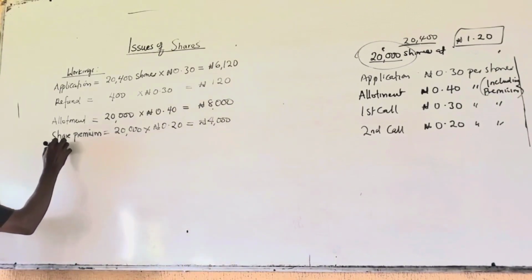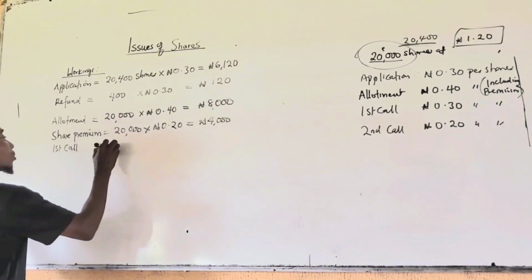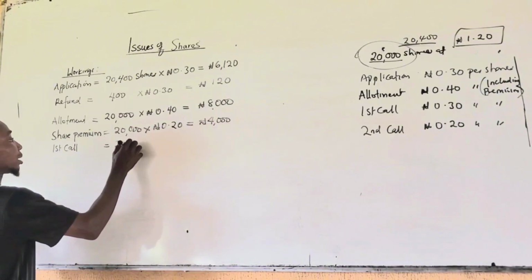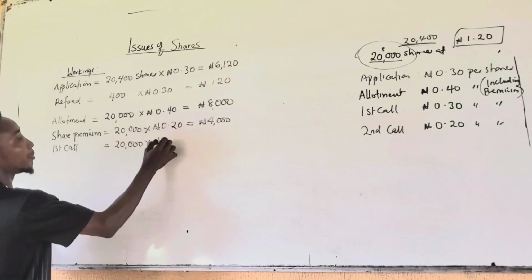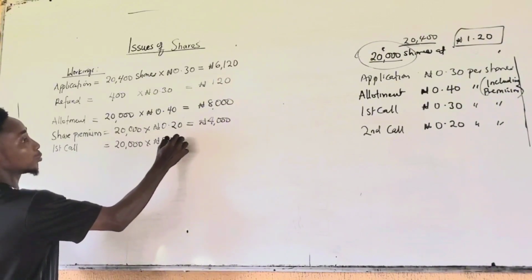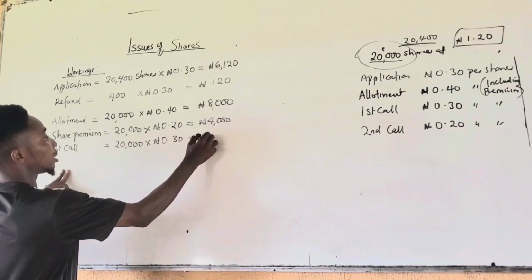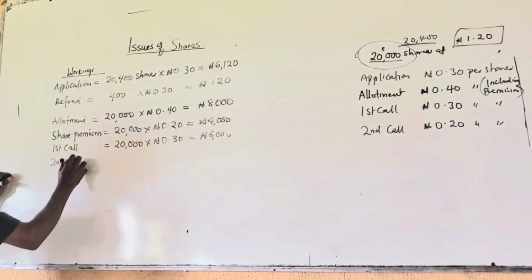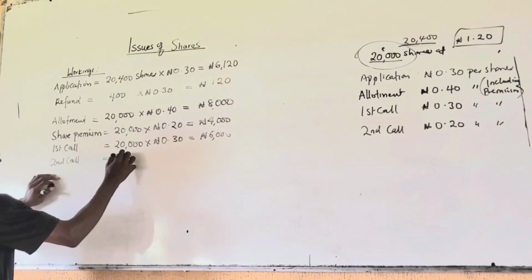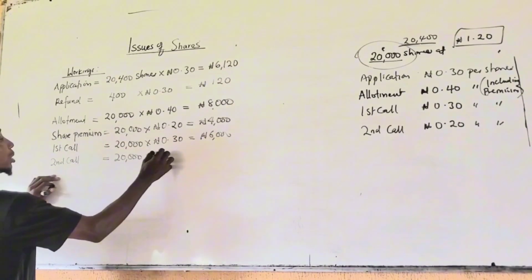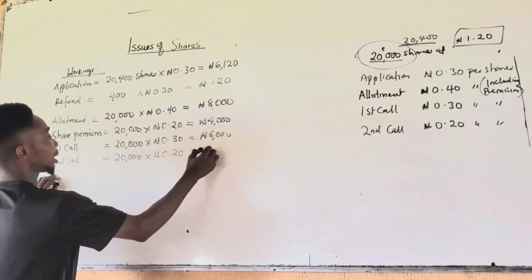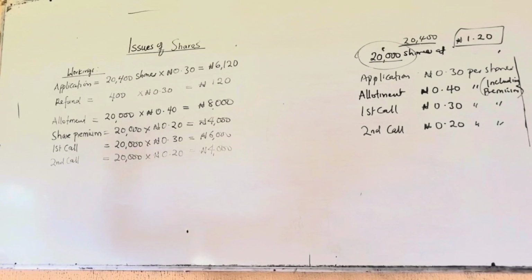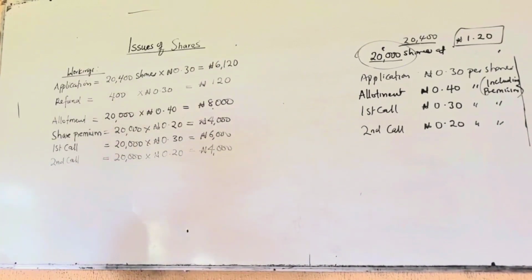First call. All the calls and allotment money we receive, 20,000 shares. How much for the calls? 0.3 for the first call, and that will amount to 6,000. Second call, 0.20, that is 4,000. So these are all the information we need to solve.